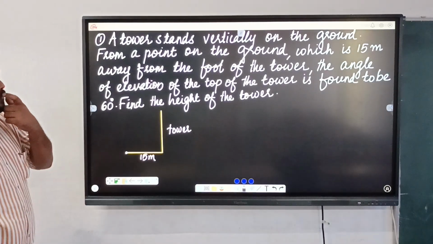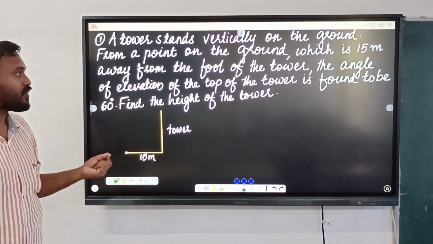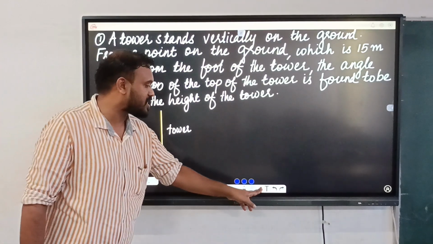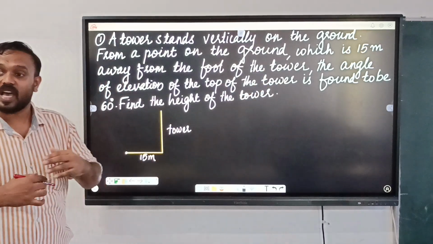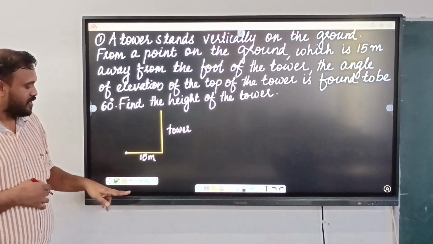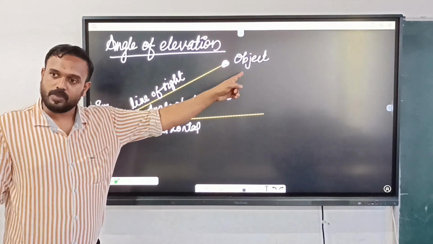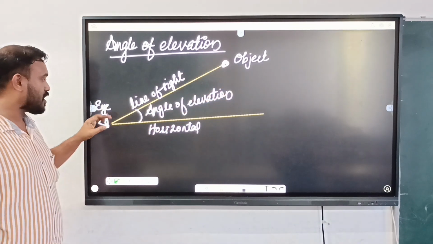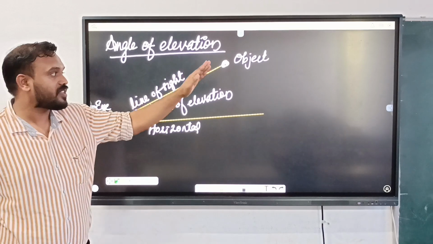So 15 meters away from the foot of the tower, the angle of elevation of the top of the tower is found to be 60 degrees. What is the angle of elevation? See, the object is at the top and the observer is here, and here is the line of sight.